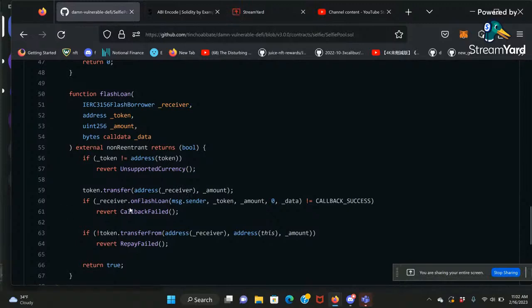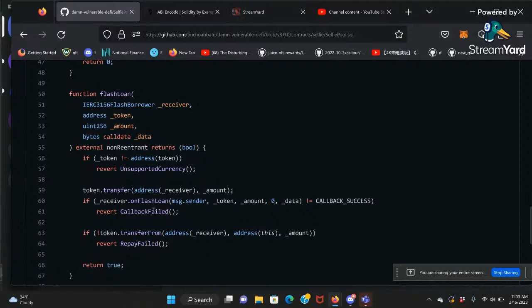Then we call the receiver contract, expecting it to use the money however it likes, and we expect the onFlashLoan function to do approval so that in line 63, we can transfer the money from the receiver, because without the approval authorization, it's impossible to transfer the money back.